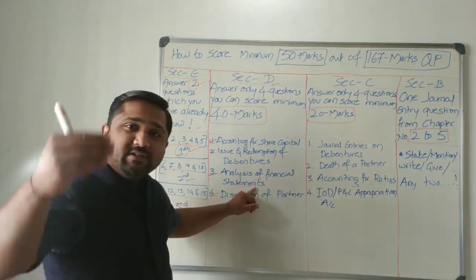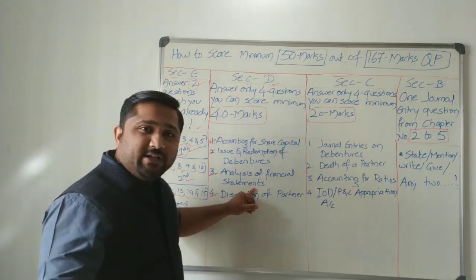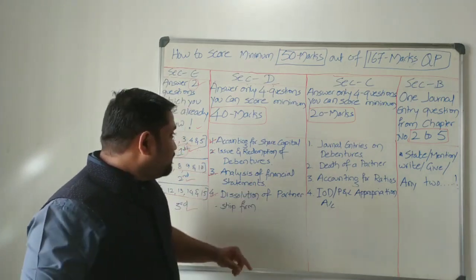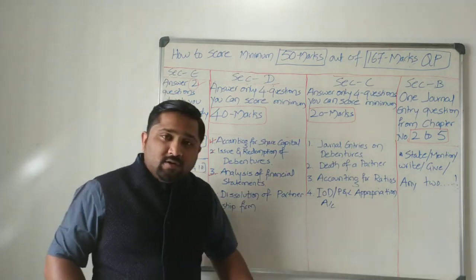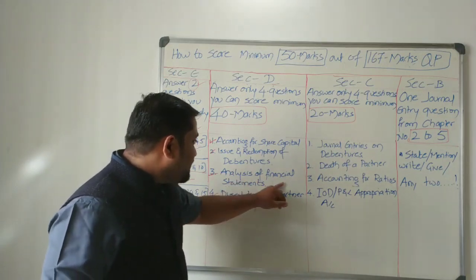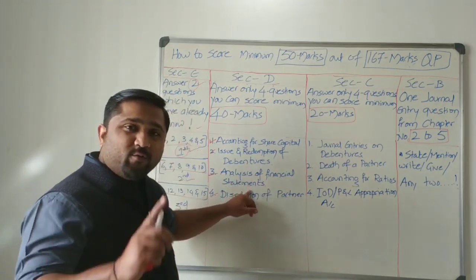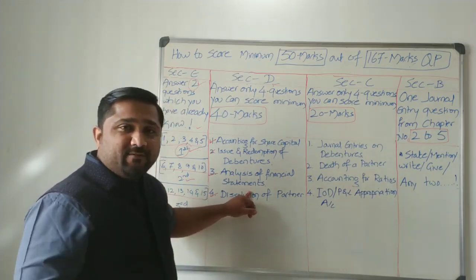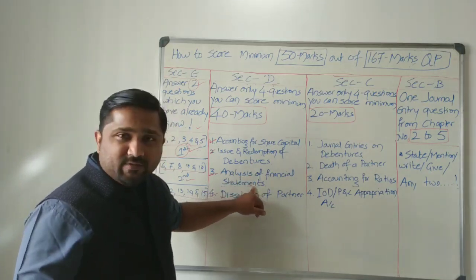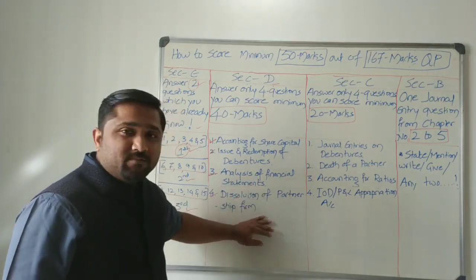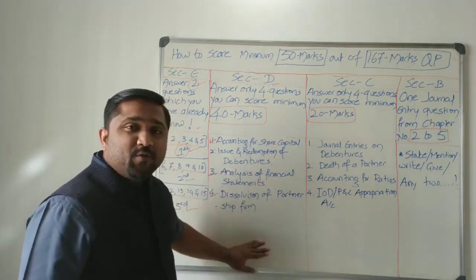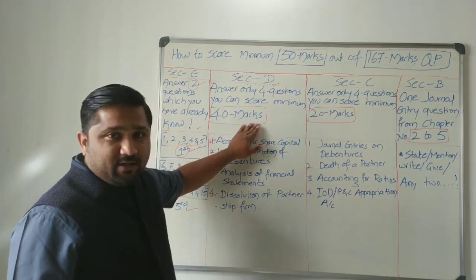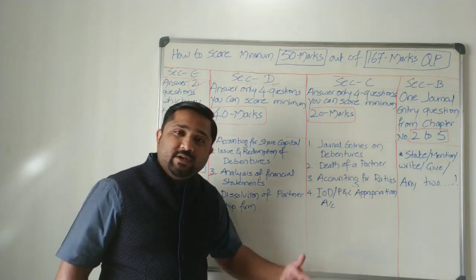Analysis of financial statements, ready-made questions will be given. You just need to write what is what, where to. You just need to find out whether the question is asked for comparative statement or a common size statement. So if you are able to find out, again it is a very easy question. Dissolution of a partnership firm, 3 ledger accounts. So minimum you can score 40 marks out of 48. 48 plus 3 if you consider, plus 3 questions.